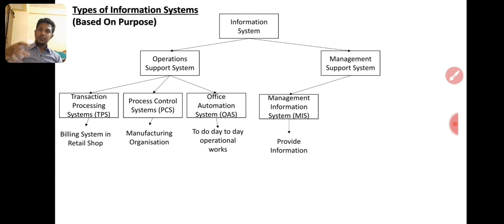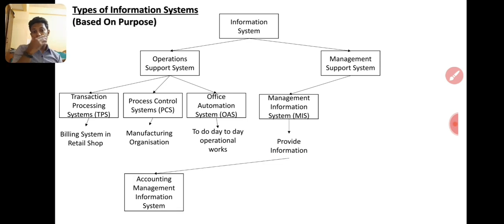They will use the input data, process it and get the output. Then that output will be given to the management information system. Then they will use the information, giving useful information to the next level. The next level is DSS and ESS, the decision support system and the executive support system, right?